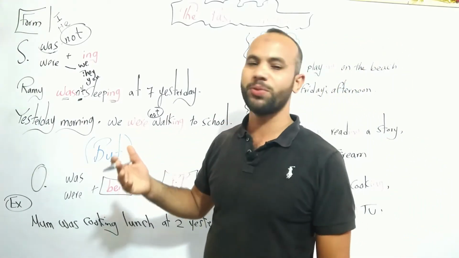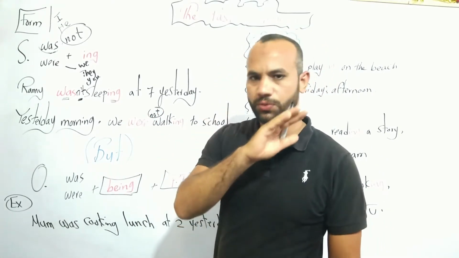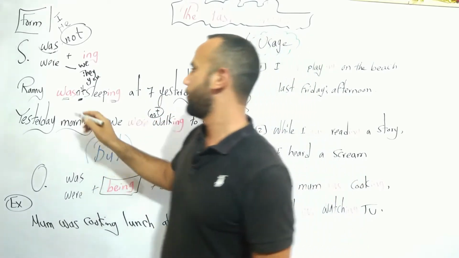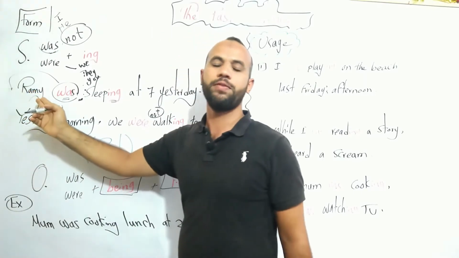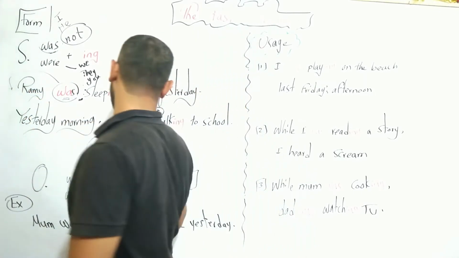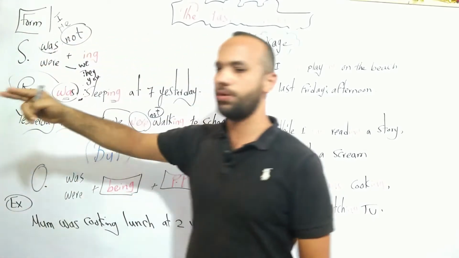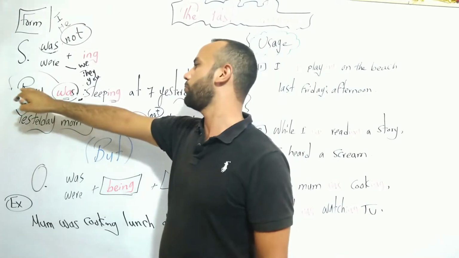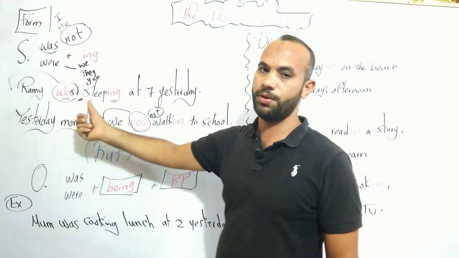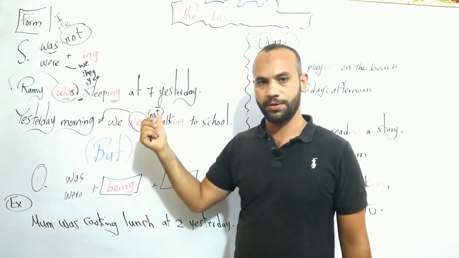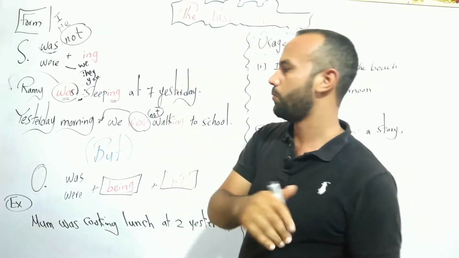How to make a question in this tense? It is very easy. Was, we take it in front of the subject. Were, in front of the subject. So, was Rami sleeping at 7 yesterday? The answer: yes, he was, or no, he wasn't.